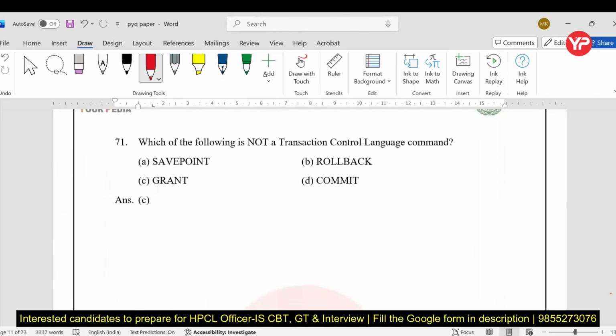Next, which of the following is not a transaction control command? TCL. So grant is not a TCL, my dear students. Commit is a TCL, rollback is a TCL. Commit saves the transactions permanently. Rollback undoes the changes. Savepoint sets a point within a transaction to which you can roll back. Fine. So grant is a DCL, my dear students, data control language.